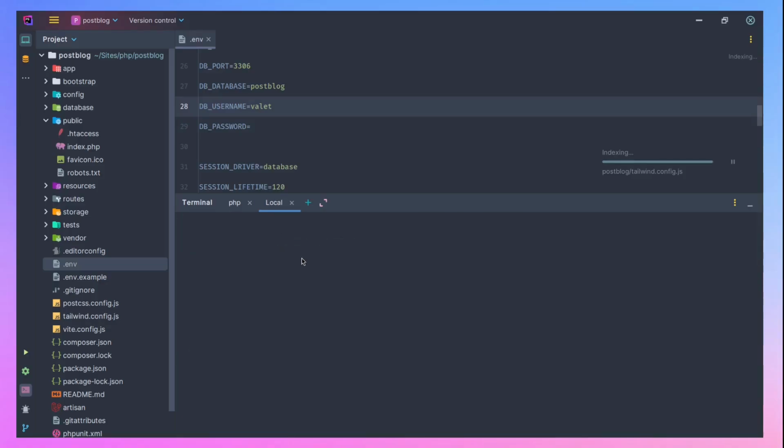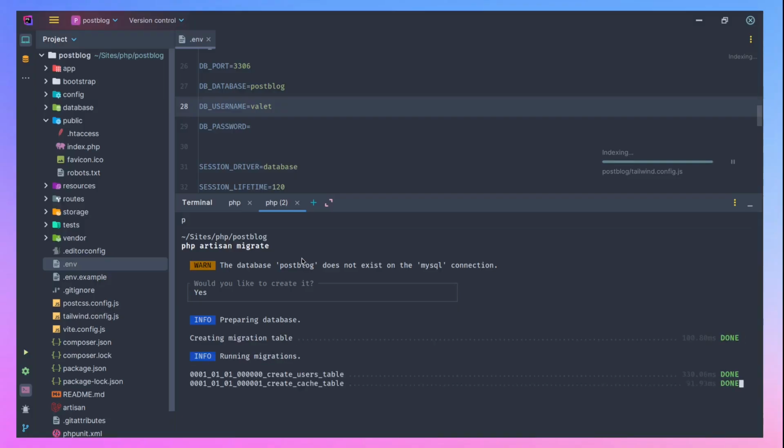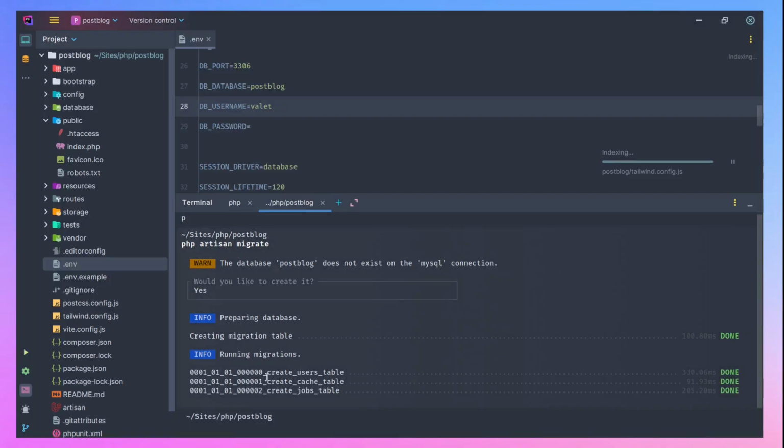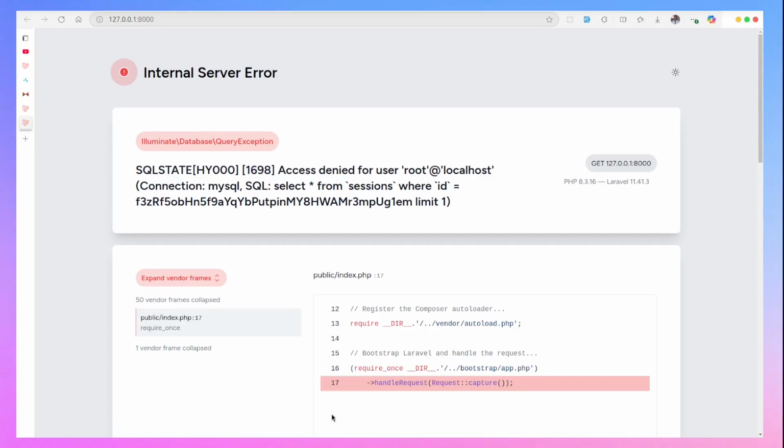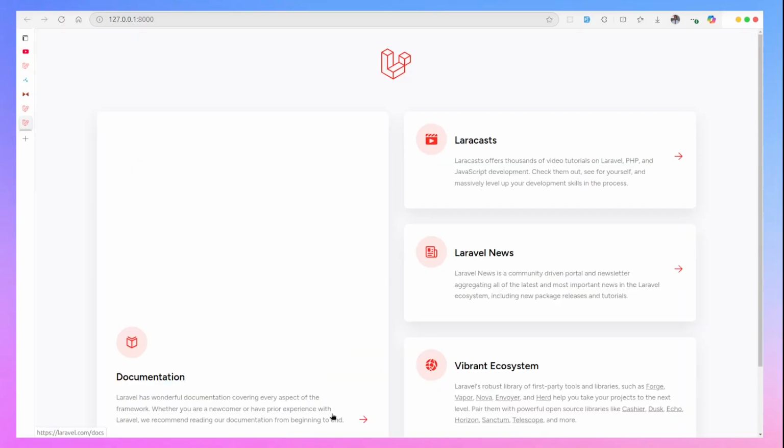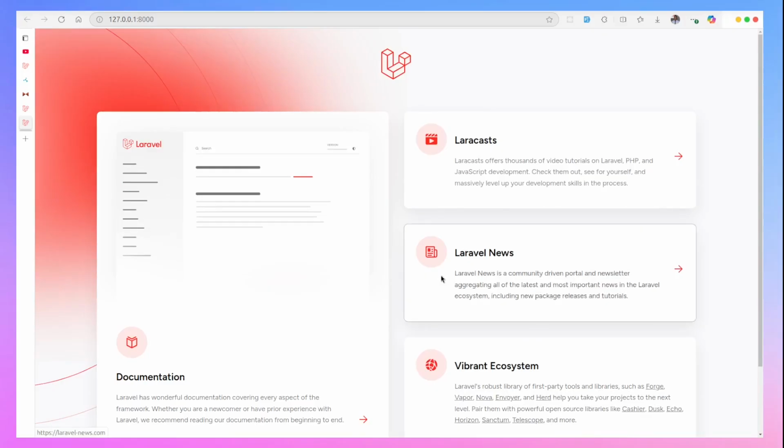Let me come back here. php artisan migrate. Yes, I want to create. Now I told you the other time that a migration file is used to create a database schema. You can do a lot of things, create, drop a table, and all of that. You do that with your migration. So I just created the migration, now run the migration. Our application is opening now. So this is our new Laravel application before us.